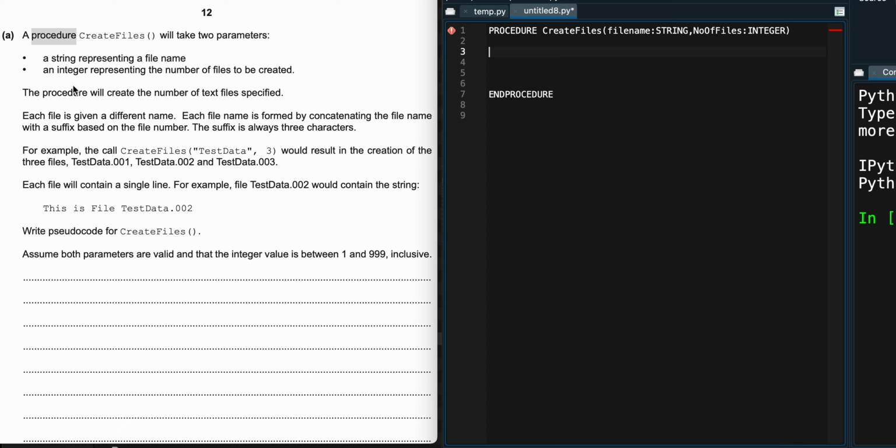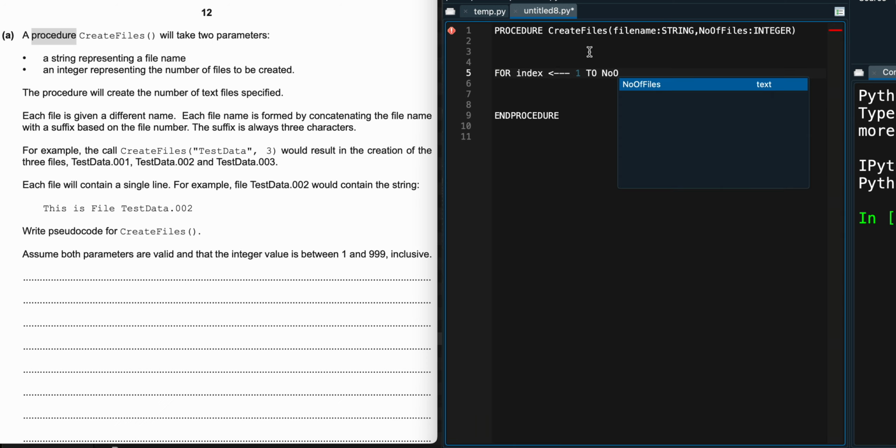We're being told that we're supposed to be creating the number of files specified. So if we have 3 here, we're supposed to be creating 3 files. Before I go any further, I know that I need a loop. So I'll say FOR index, and I'll declare index later on, starting from 1 up to the number of files, which is my upper limit.